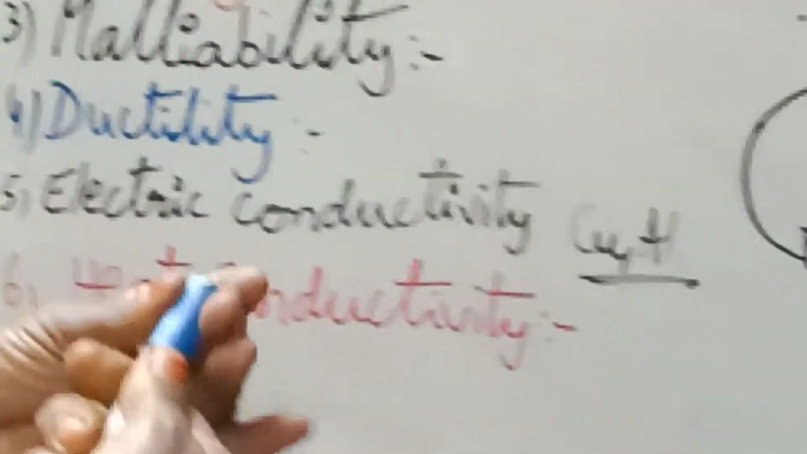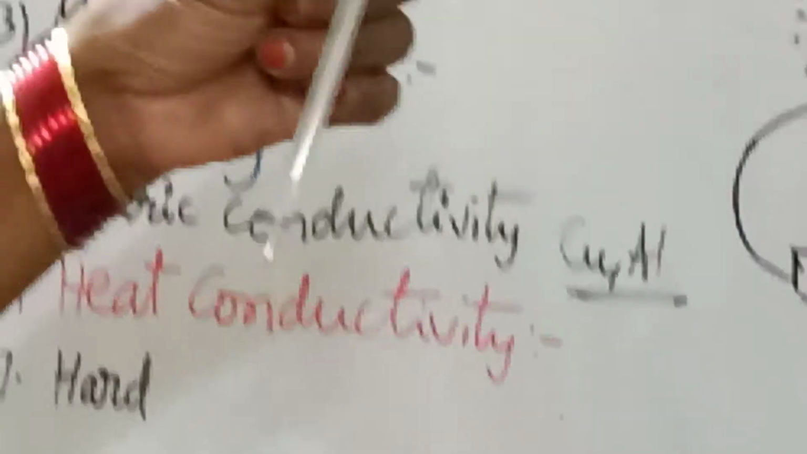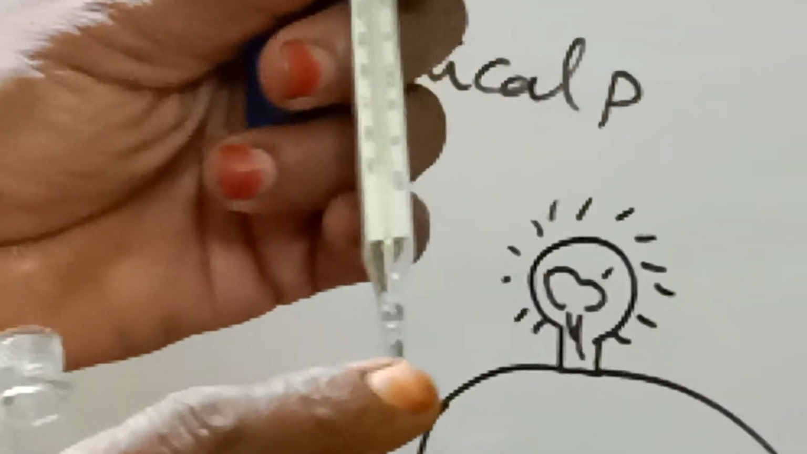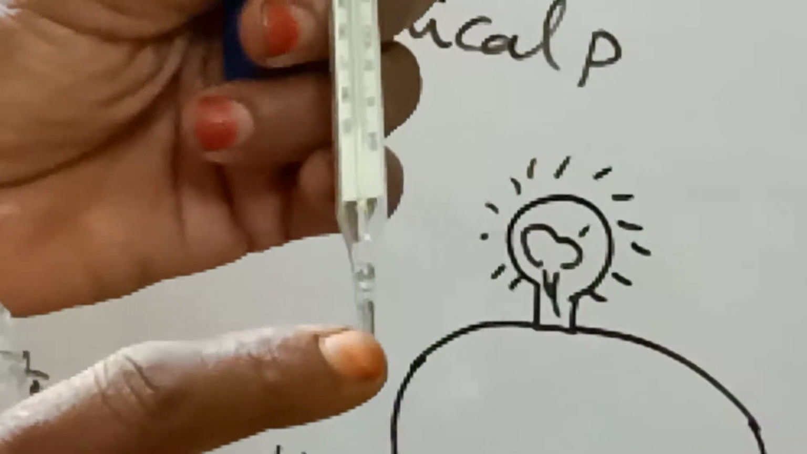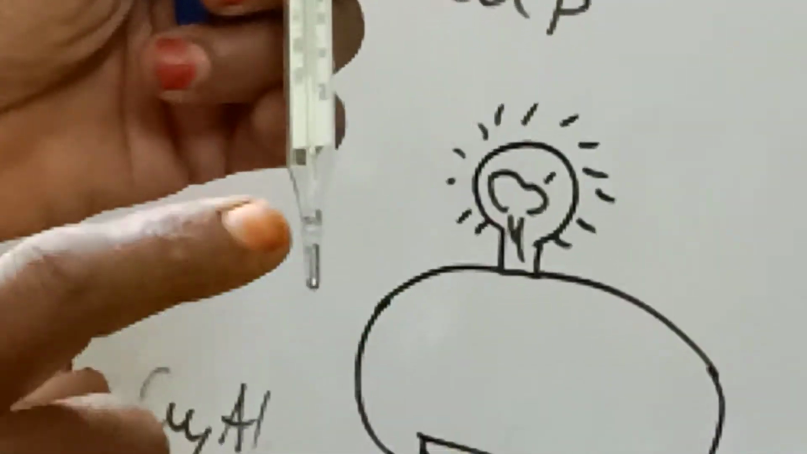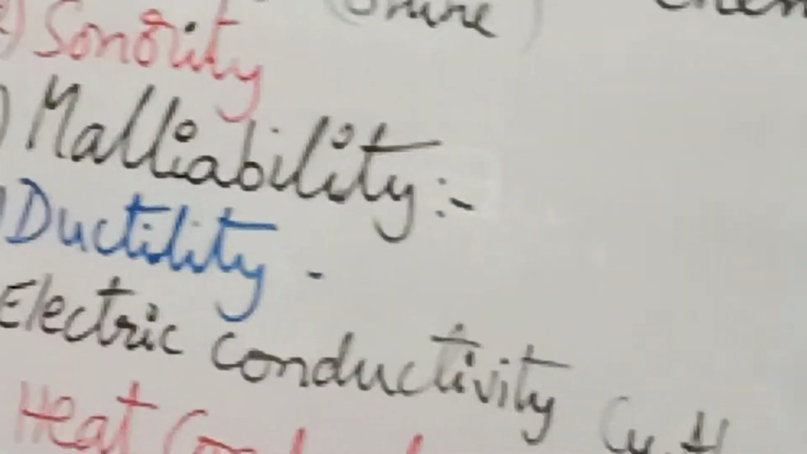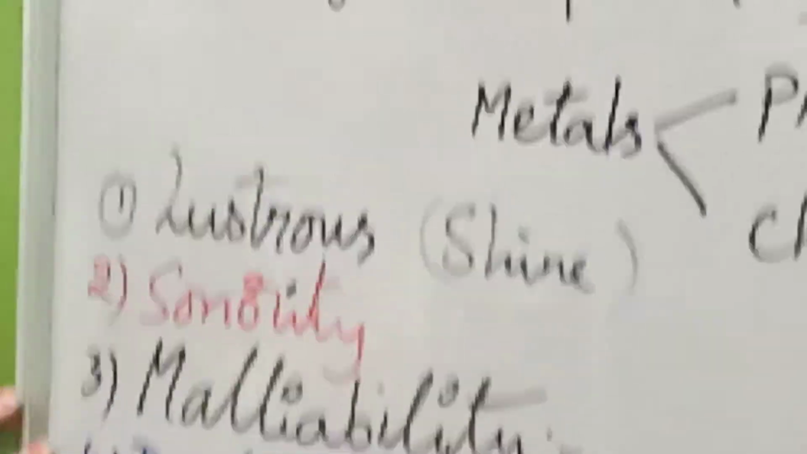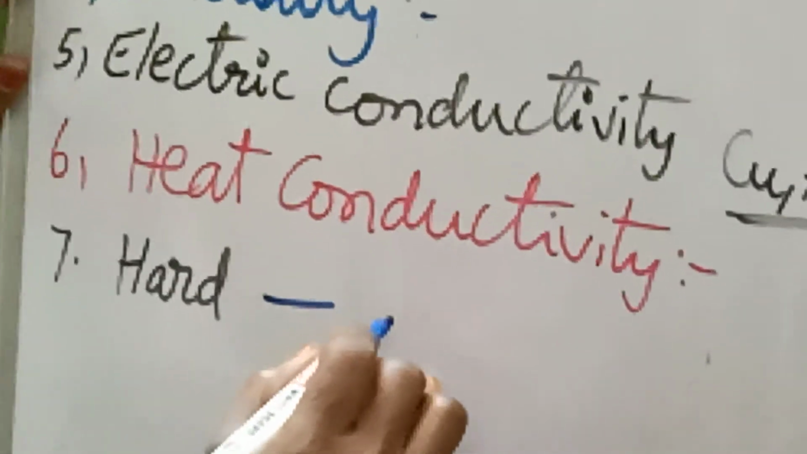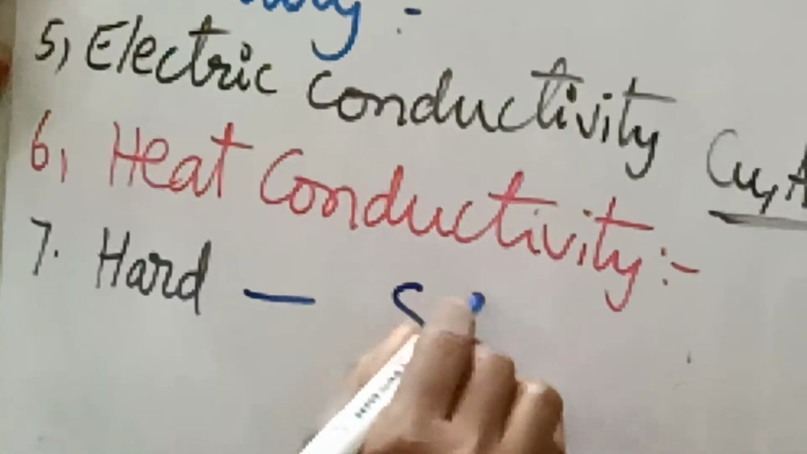If you observe the thermometer, it contains mercury metal. You can see here, this is mercury, liquid at room temperature. This is also a metal, but it can exist at room temperature in the liquid state.